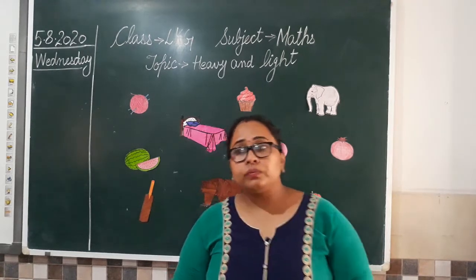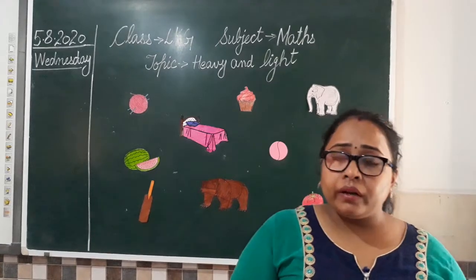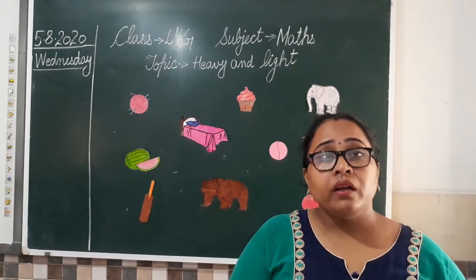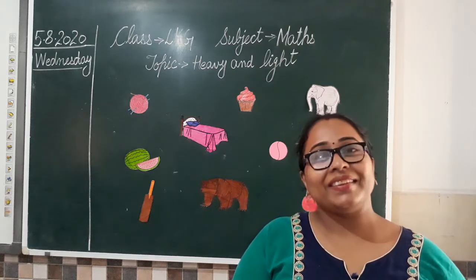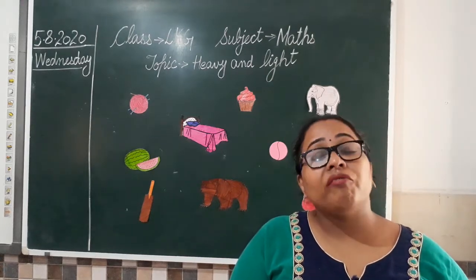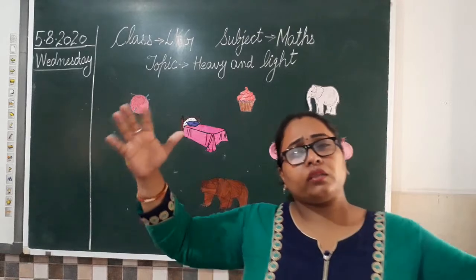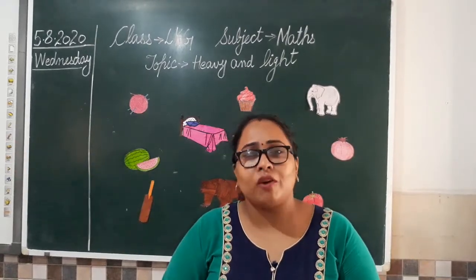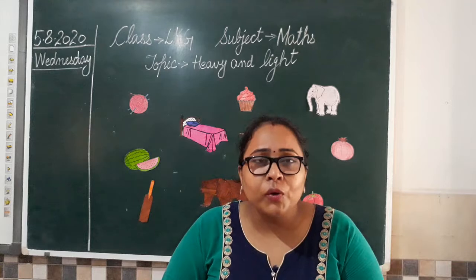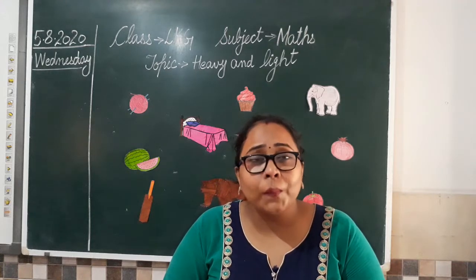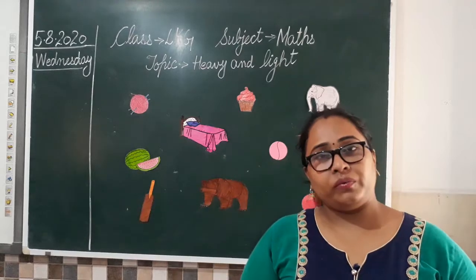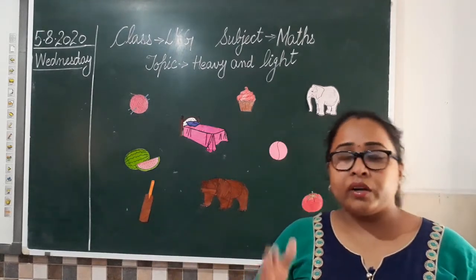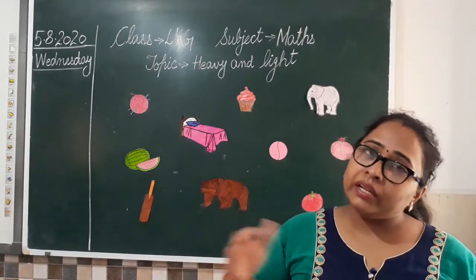Clear? So a packet of bread, a packet of milk, they are light. Now one chocolate, it's easy to carry na, pocket mein bhi aa jaati hai, light in weight. But if I give you a lot of chocolates, itne saare carton bhar ke agar ma'am aapko chocolates dengi, is it easy for you to pick? No, you cannot pick, kyonki weight badh jaata hai and they become heavy for you. Clear everyone? The difference between heavy and light.